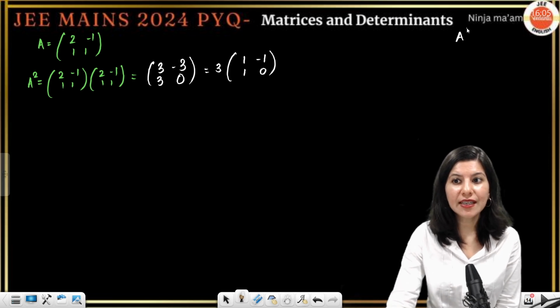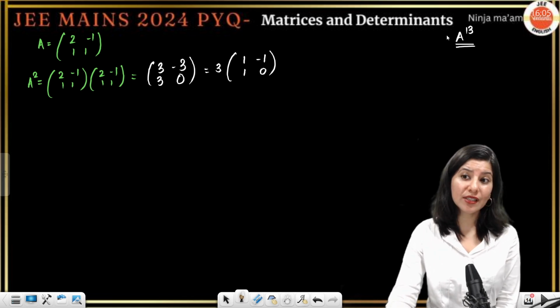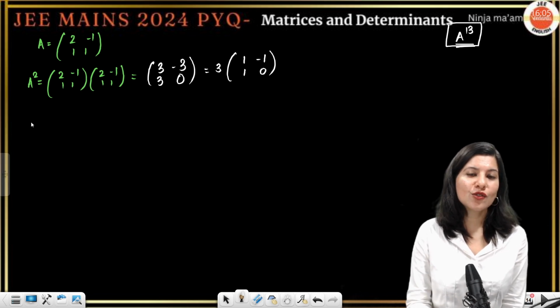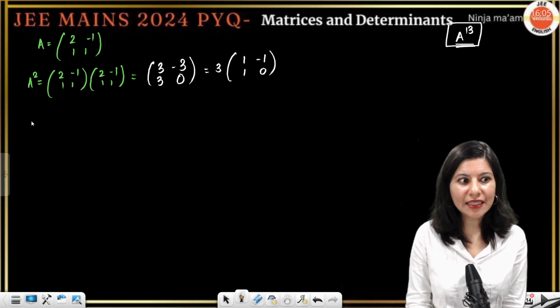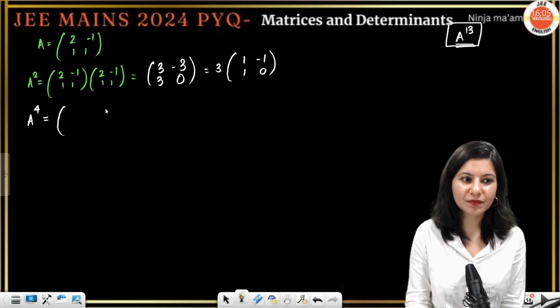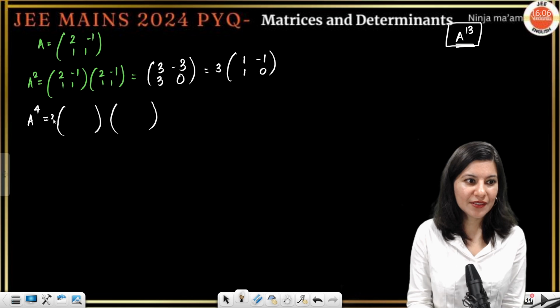I am interested in A raised to power 13 and that too diagonal elements of A raised to power 13. So without calculating A raised to power 3, why not calculate A raised to power 4? That is A square and A square. So this will give you 3 times 1 minus 1, 1, 0.